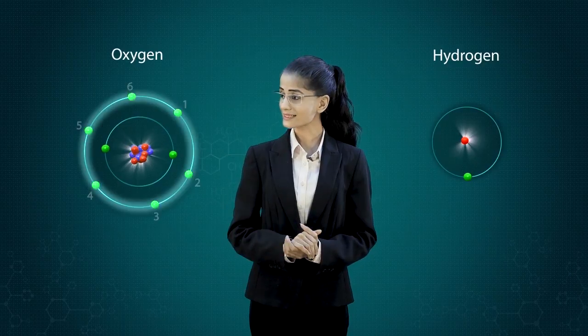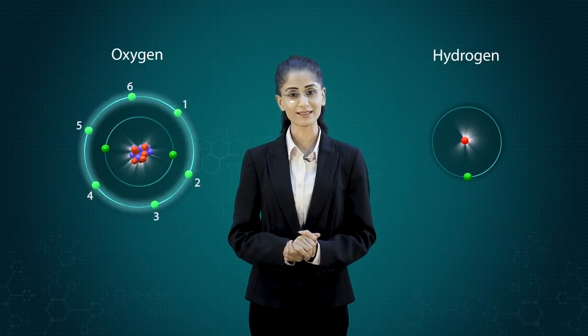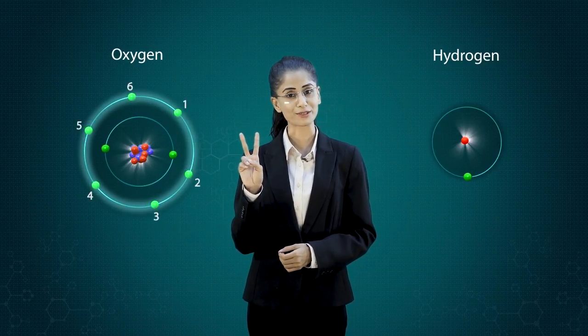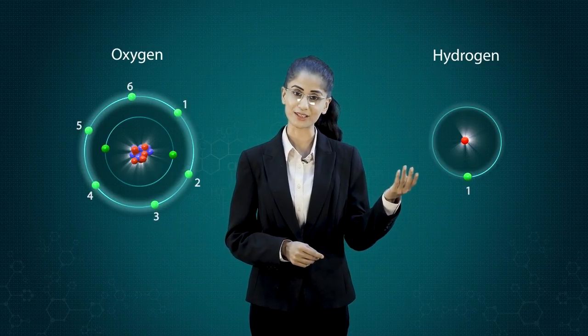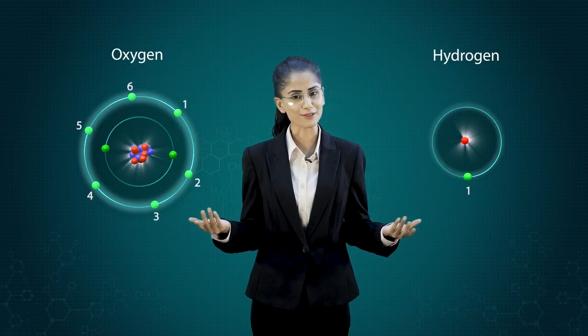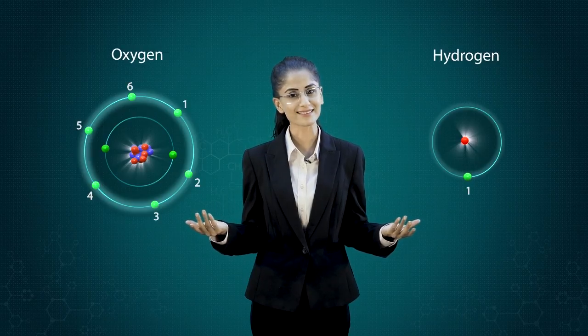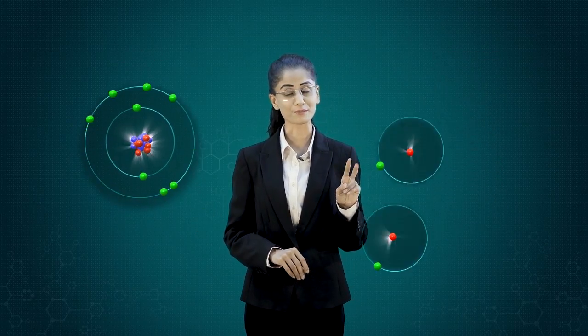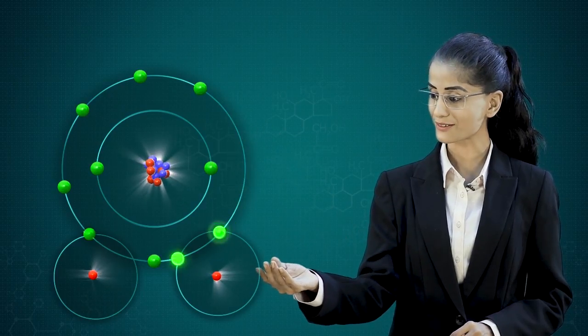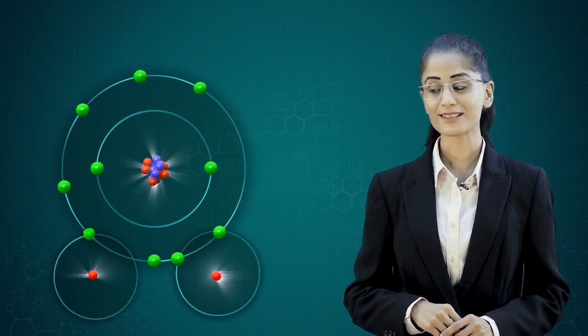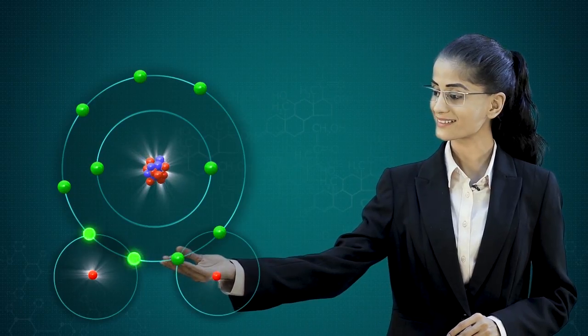Oxygen, with 6 electrons in its outermost shell, is short of 2 electrons, while hydrogen has 1 electron in its valence shell. So how does oxygen satisfy its needs? If 2 hydrogen atoms come close, then the issue is sorted. Oxygen shares 1 electron with this hydrogen here and another electron with the hydrogen atom here.